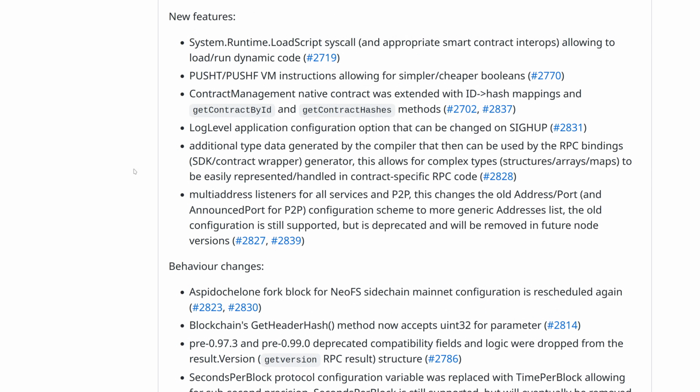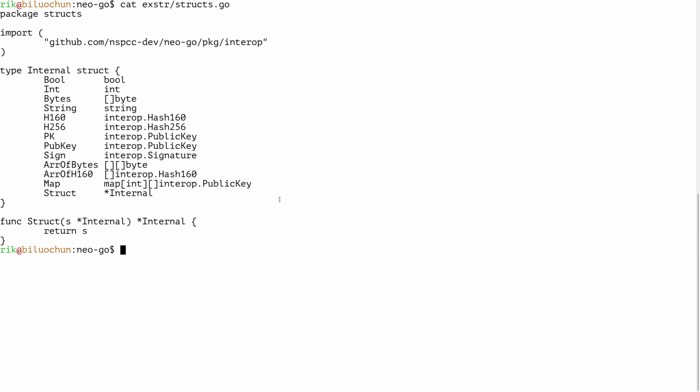type data that can then be used by the RPC bindings generator to generate contract-specific RPC code that includes support for complex data structures. You can take a look at the example of how it works. So we've got a contract like this, and it's a pretty simple stub, but the most interesting thing about it is that it accepts a pointer to a structure and also returns a pointer to a structure, and the structure can be seen here. It's a needlessly complex one, but it's just to showcase what we can do.